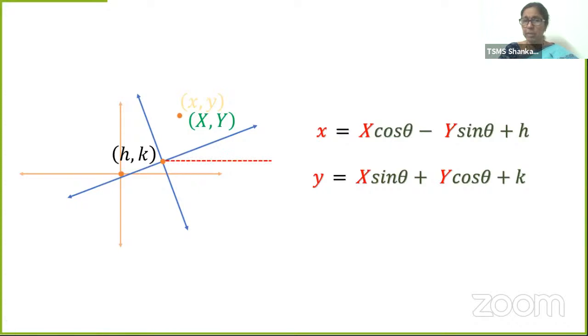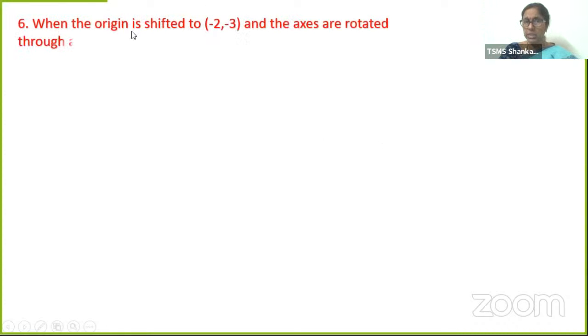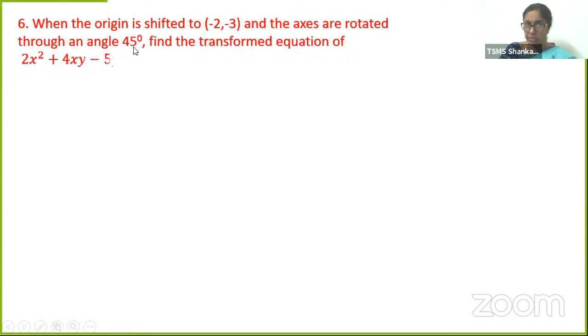Shall we see an example? Theta is the rotation. Now let's take an example and apply this formula. When the origin is shifted to -2 comma -3, translation, and the axes are rotated through an angle 45 degrees, rotation, both are taking place.